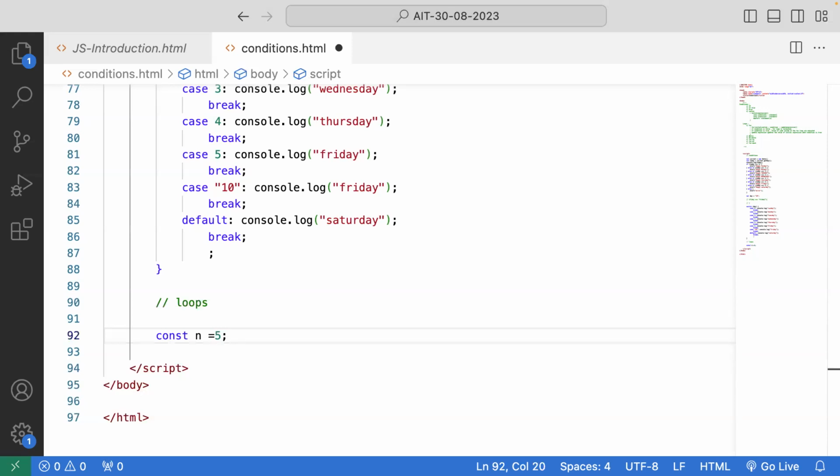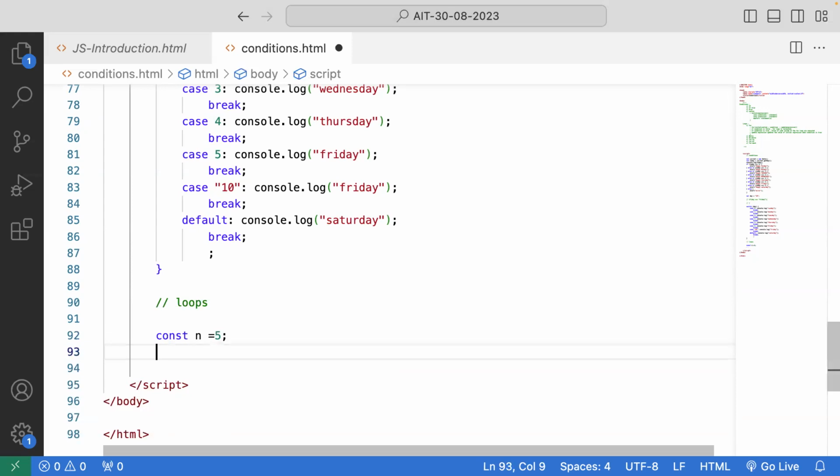To do that, the first thing I need is the ending number. 5 is my ending number because I need to print 5 times. So I've taken 5 here, just as an example. Now I'll start with the for loop structure, the initialization. It should start from 1, right? If you start with 0, you will print only 4, but you want to print 5. Initialization is nothing but declaring, and declaration and assignment both need to be done here.